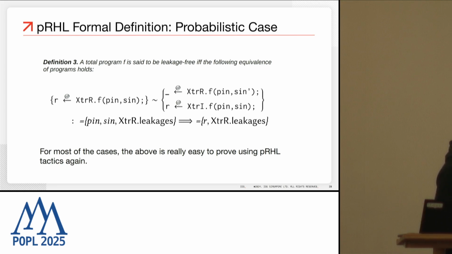Sorry, I don't really hear you. So when you prove equivalences in a PRHL, you align the samplings on both sides. Yes. But usually. But there you have twice as many samplings on the right. Can you say a bit more about how these proofs work?